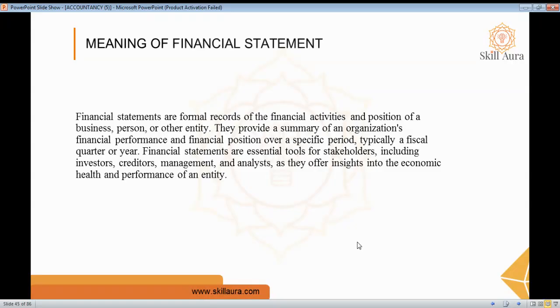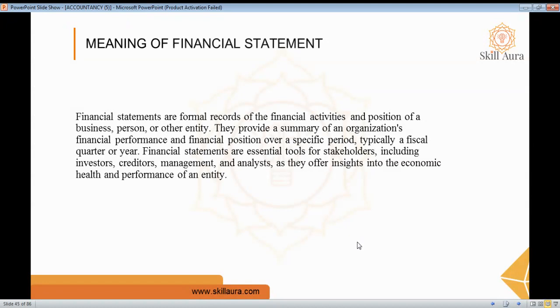Today we are going to learn one of the important topics in accountancy, that is financial statements. Let's start with the meaning of financial statements. Financial statements are formal records of financial activities and the position of a business, a company or a person, that provide a summary of an organization's financial performance and financial position over a specific period of time.